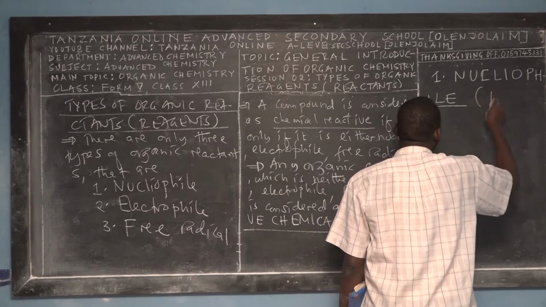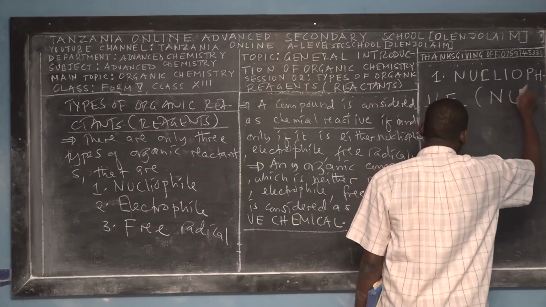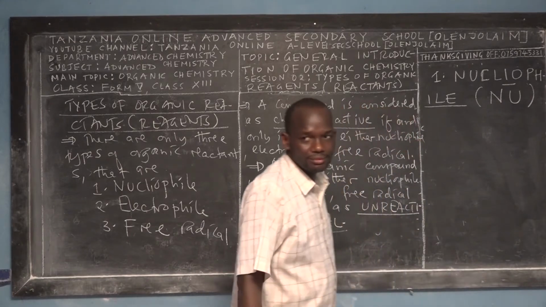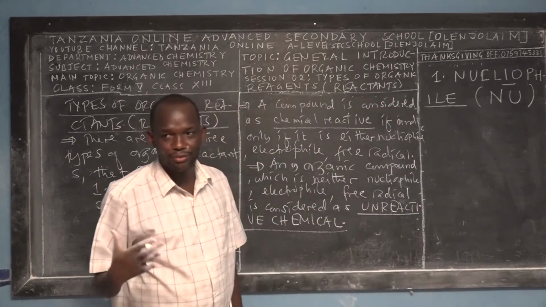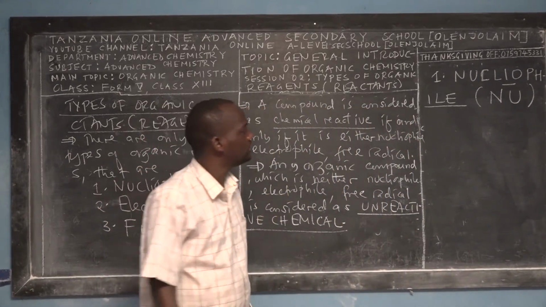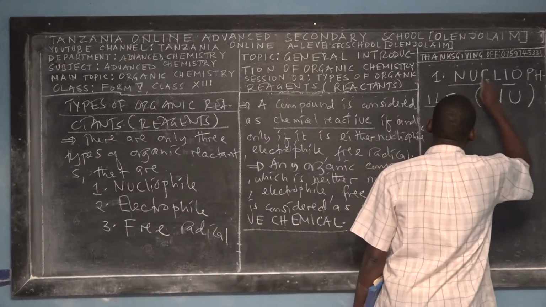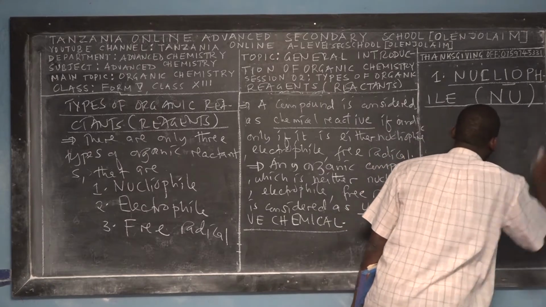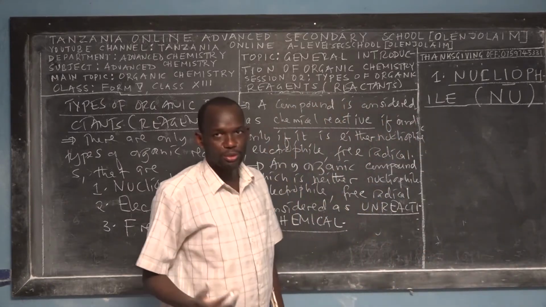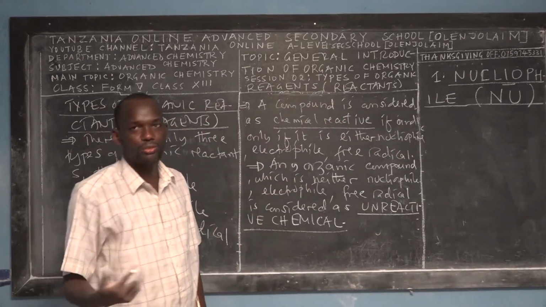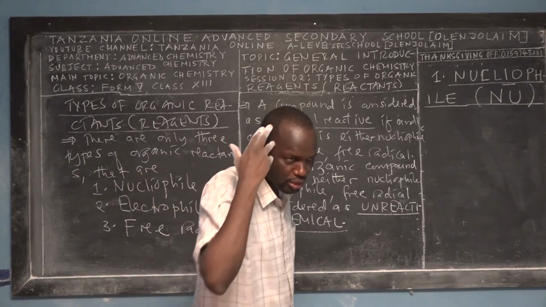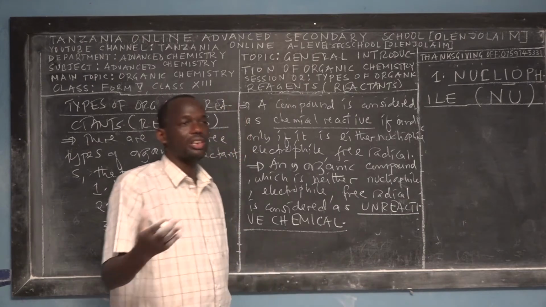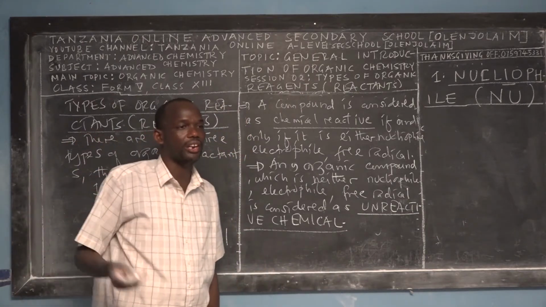In organic reactions, we use this symbol, negative. We are building the foundation for all the 9 topics of organic chemistry. Say nucleophile again with power. Keep it for the rest of the course, because later on we don't have enough time to explain what nucleophile is.